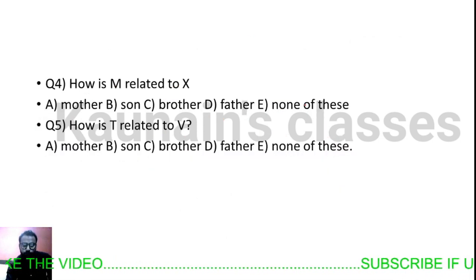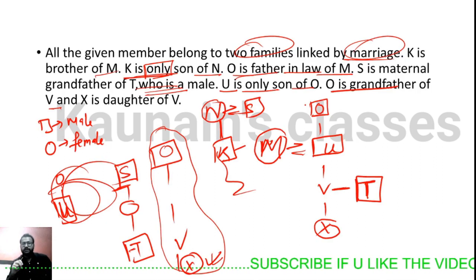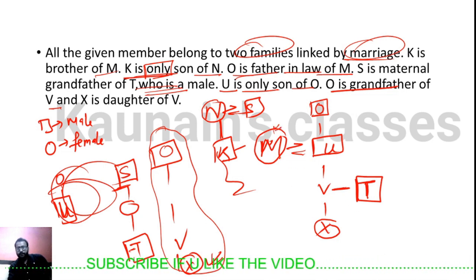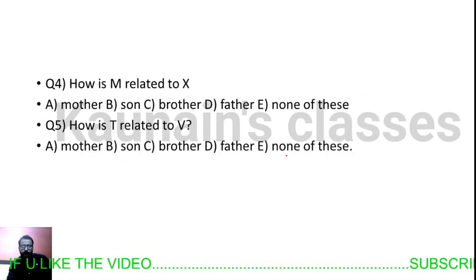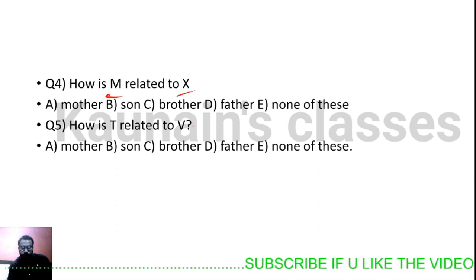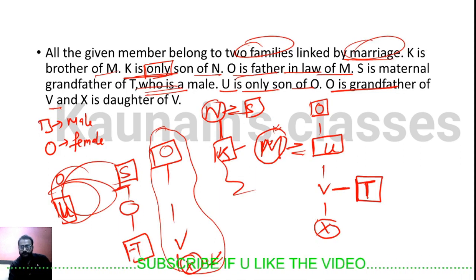So let's move to the question. How is M related to X? M is here and X is here. M is the grandmother. How is M related to X? None of these. M is here and X is here. None of these.